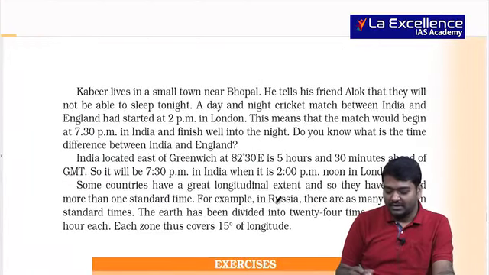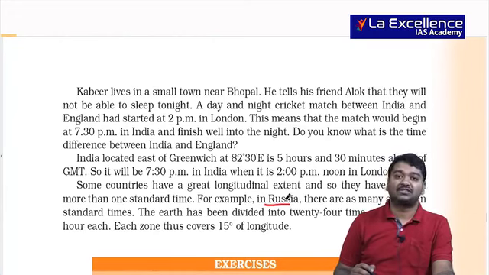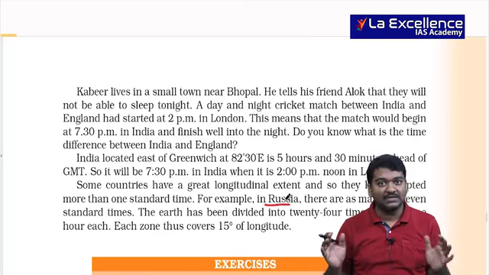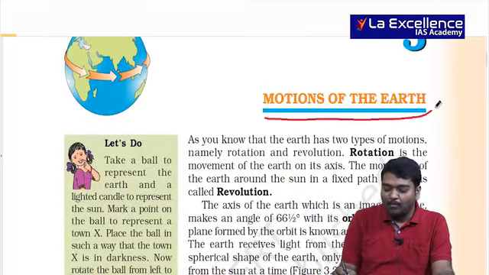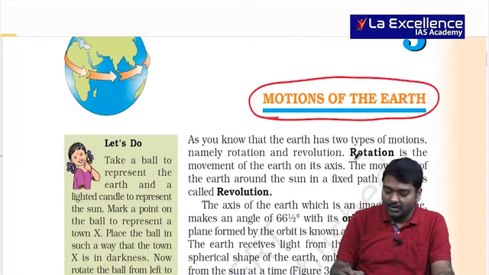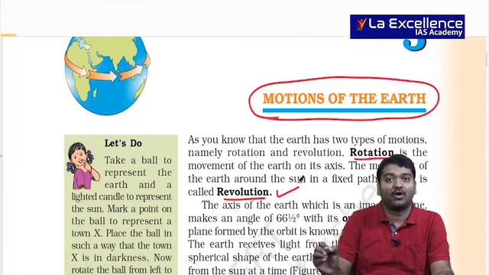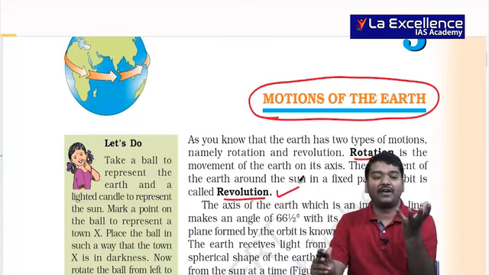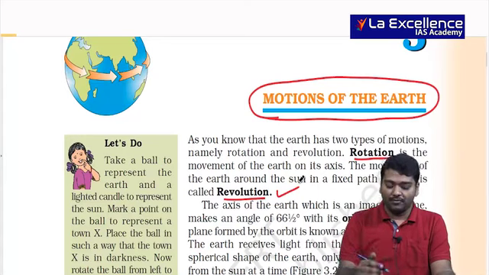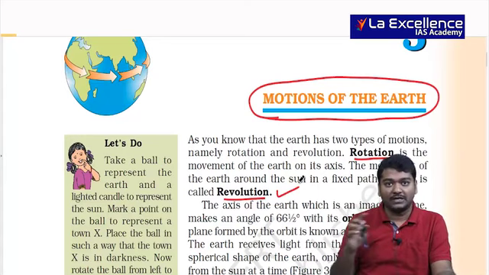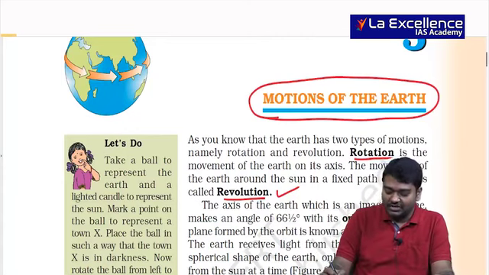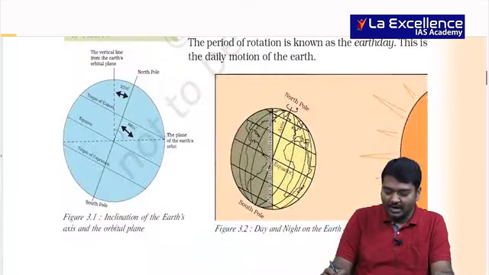The last important thing is that Russia's east-west extension is more, so it will have more longitudes. Is that fine? After this, let's take up the motions of the earth. When I talk about motions of the earth, I am talking about rotation and revolution, right? You are all aware that rotation takes 24 hours and revolution 365.25 days, that is the 1/4, which is why once in 4 years you get a leap year, right?